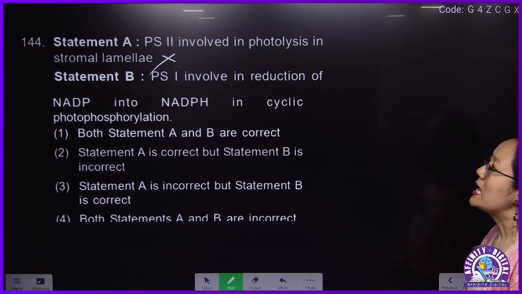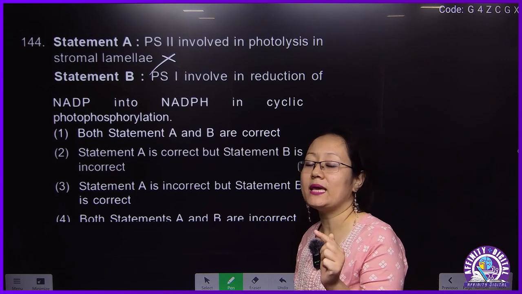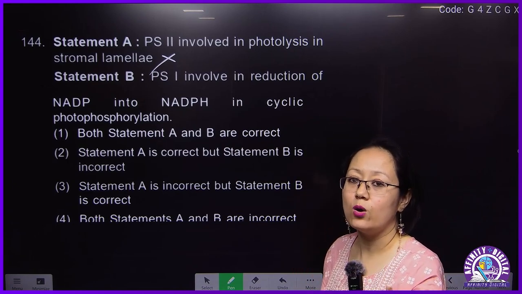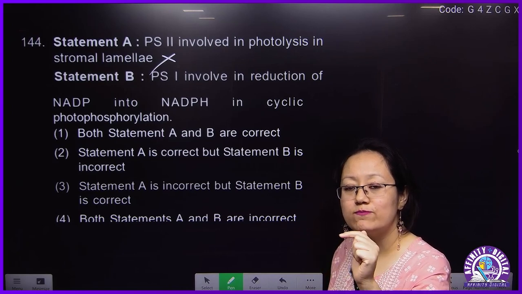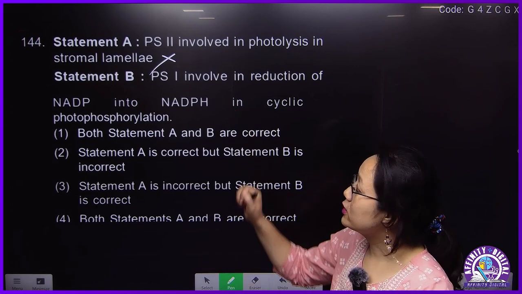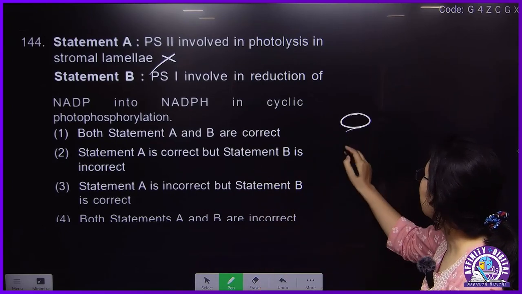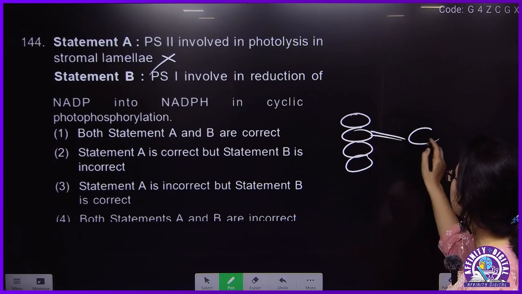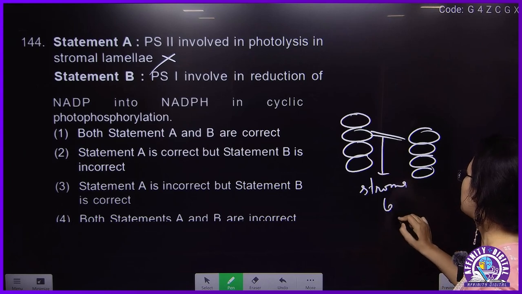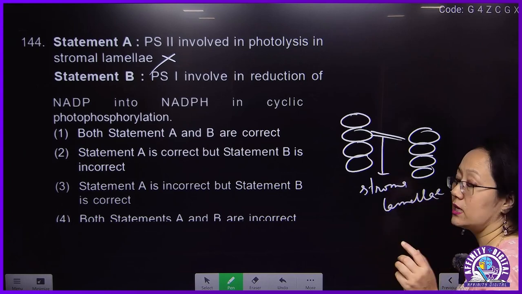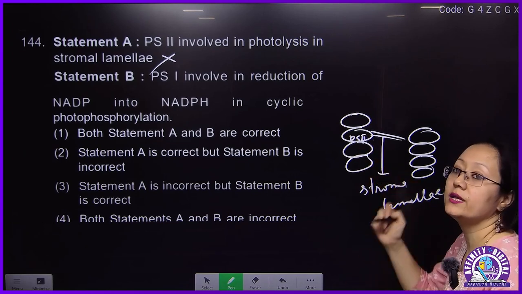PS2 is present in the grana. In the thylakoid of the chloroplast, PS1 can be present in the grana and also in the stroma lamellae. But PS2 is found only in the grana. Here it is given stroma lamellae. Stroma lamellae means the connection between two grana. Suppose this is one grana and another grana here; this connecting part is called stroma lamellae. Stroma lamellae does not have PS2. Where is PS2 present? Only in the grana.